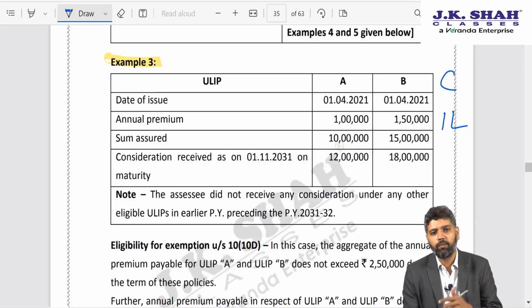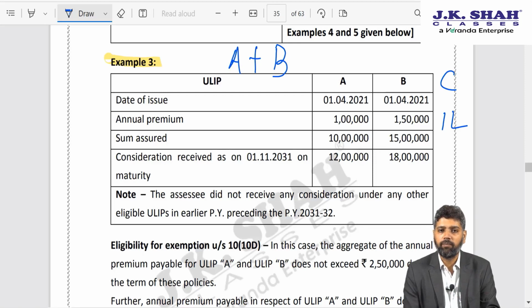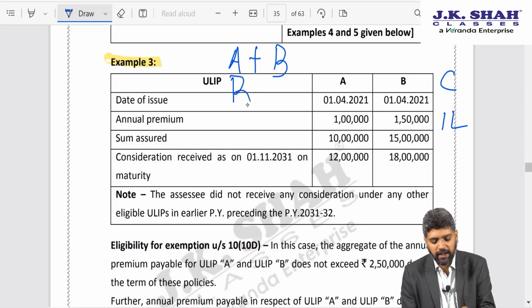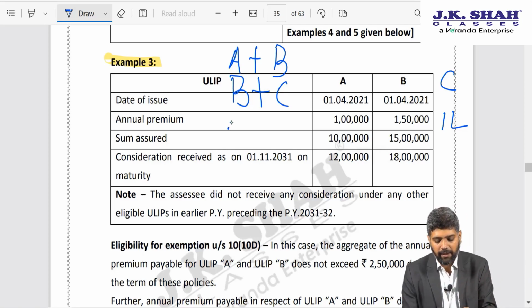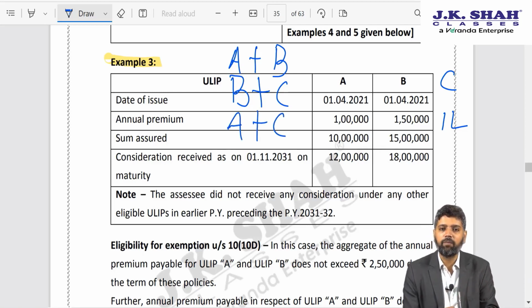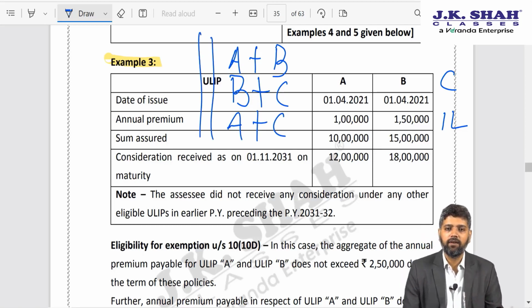Now the question arises, sir, you said exemption would be limited to those policies where aggregate premium does not exceed 2,50,000. Now I would check, there would be multiple combinations, because A plus B can be taken as one combination, or B plus C, again the combination results in aggregate premium not exceeding 2,50,000, and A plus C, where the aggregate premium is 2 lakhs. Which combination will I choose as exempt?